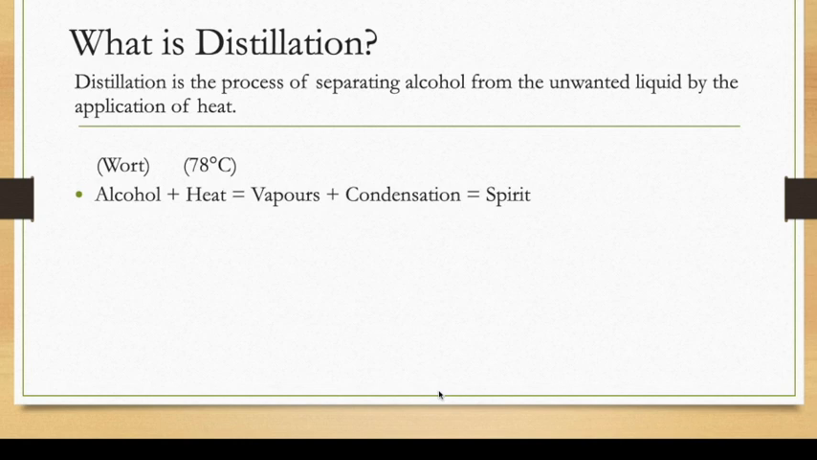Now the alcohol liquid is called wash. Wash is nothing but hot water with any grains, plus heat. Heat should be 78 degrees Celsius, which gives you vapors, plus condensation equals spirit. So when you heat your wash, the liquid gives water vapors, that vapor is converted into condensation, and the liquid that comes out is the spirit.